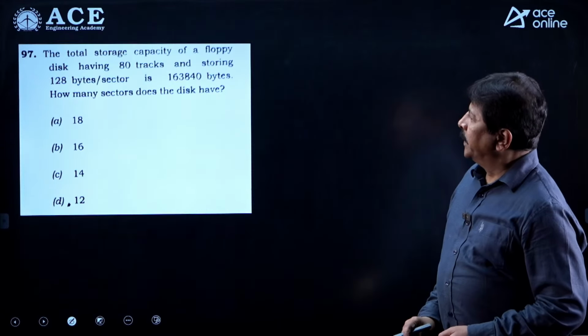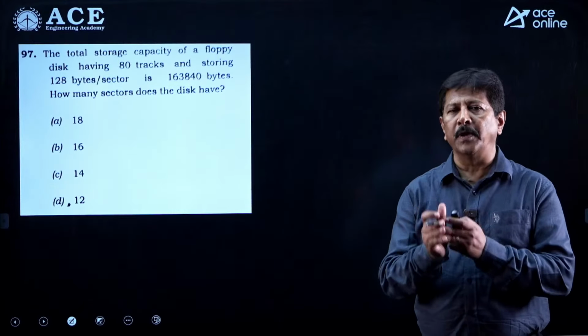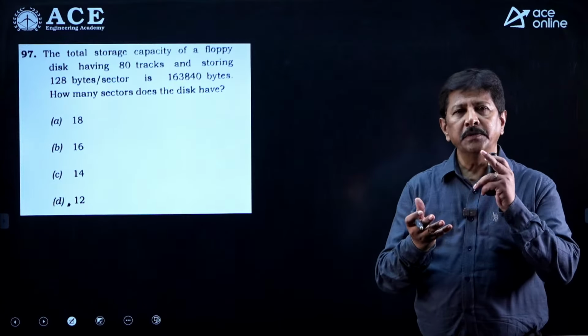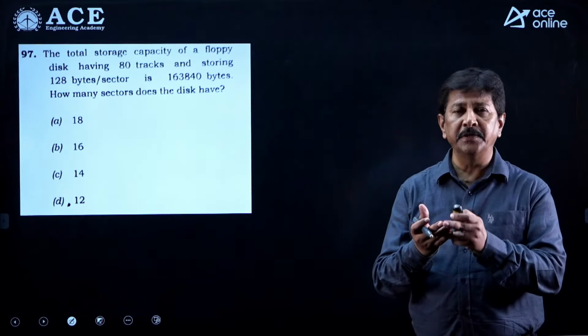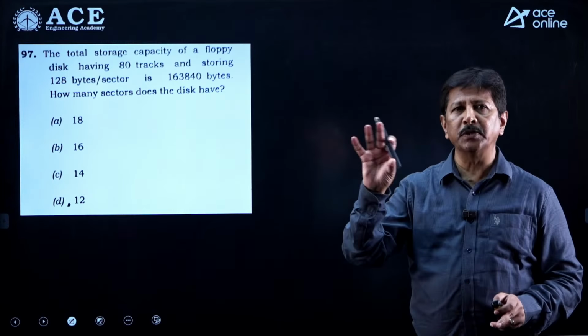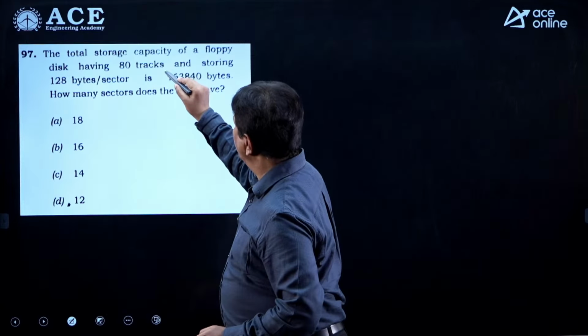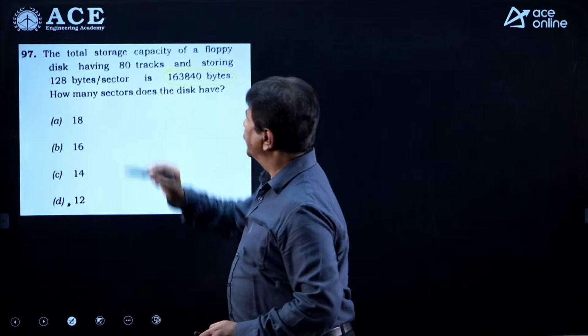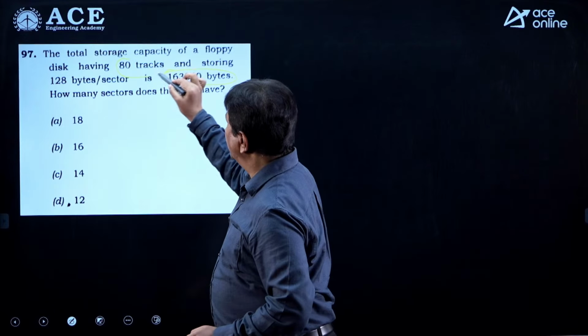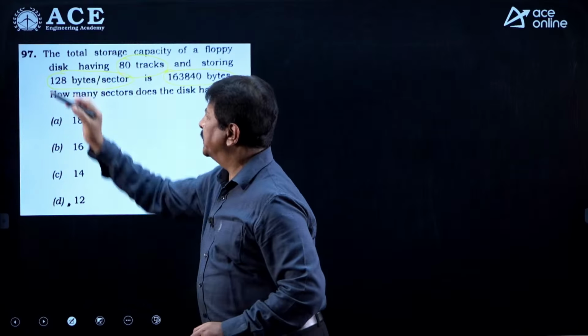Fine. So this is regarding the floppy disk. In a floppy disk there is a standard formula: number of tracks times number of sectors per track times number of bytes per sector. If you take that product, we get the total amount. Here the total value is given in bytes, 80 tracks have been given, and 128 bytes per sector has been given.